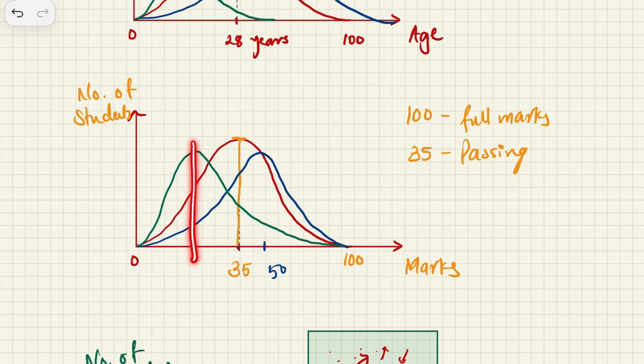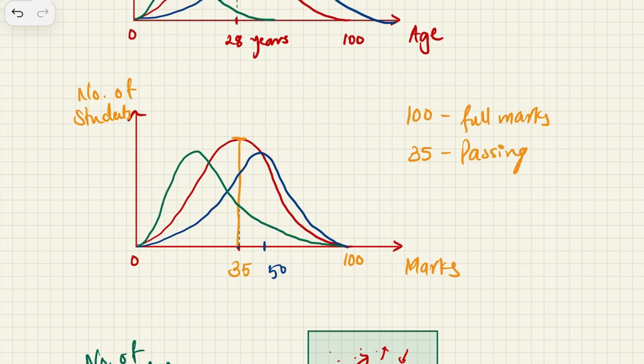So here the peak comes out to be somewhere around 17 maybe, here the peak is somewhere around 50, and here the peak is somewhere around 35. If you observe this, the graph can shift, but yes, this is a distribution, and it again goes into a bell curve.